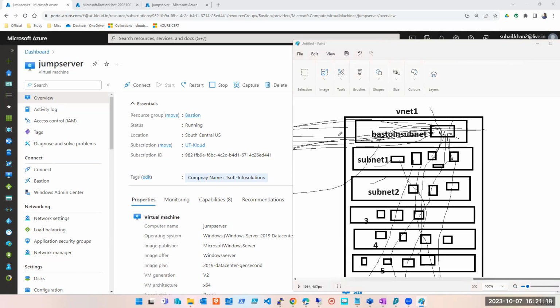Then you will understand the Bastion concept. Just create a Bastion subnet, a jump server, and from here you can take remote to this. So normally, while creating 3 machines, you are consuming 3 public IPs. Here you are consuming only 1 public IP.